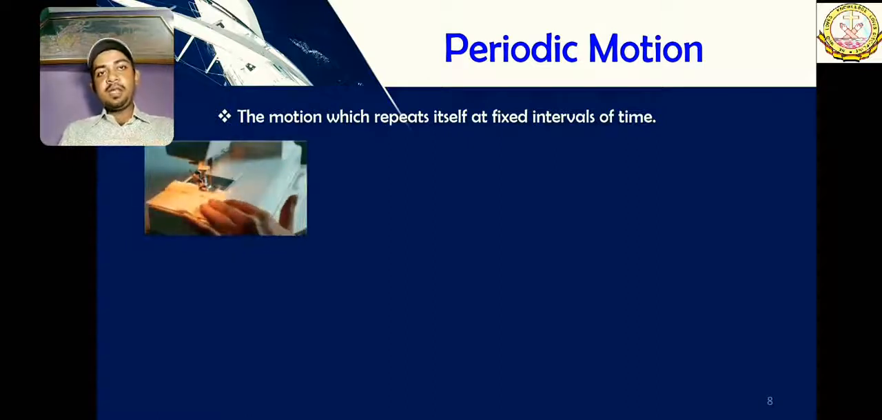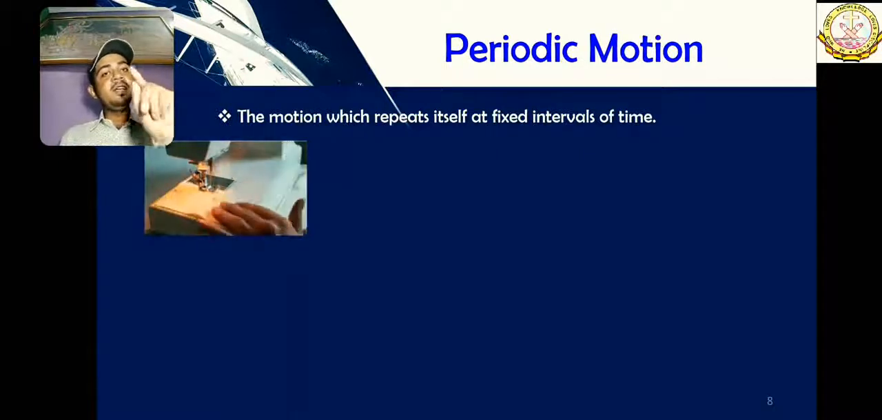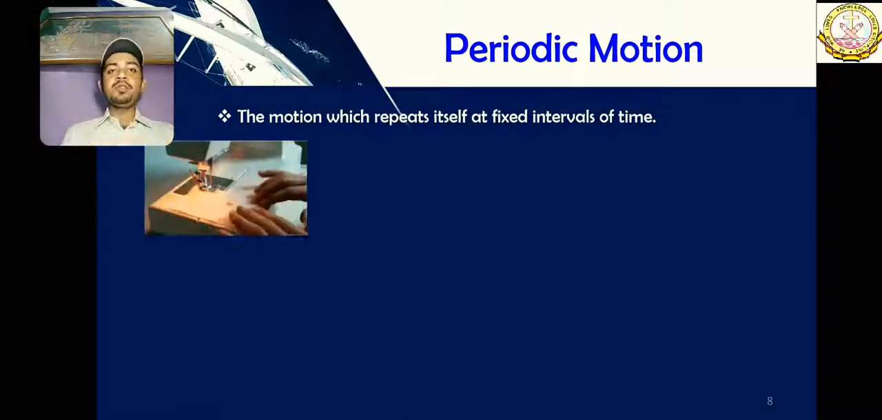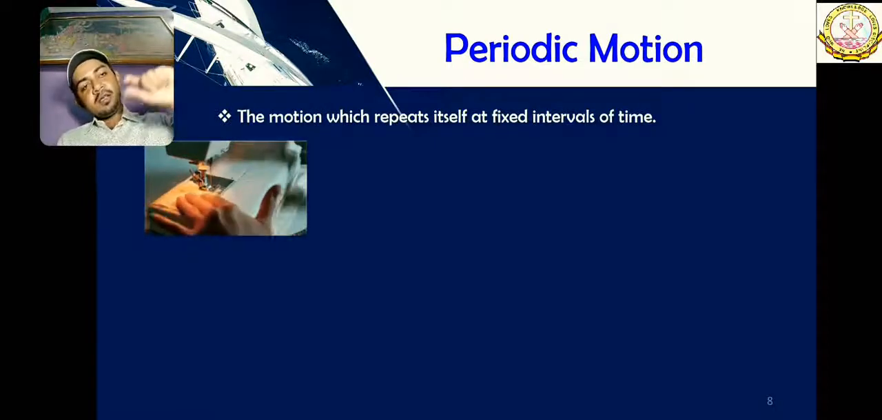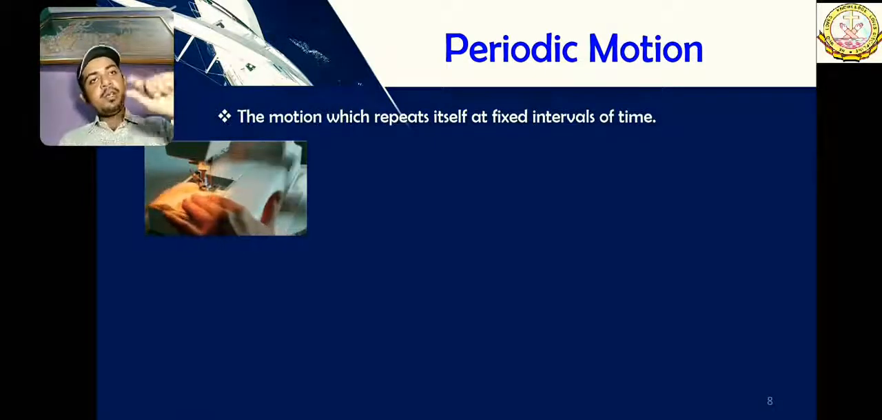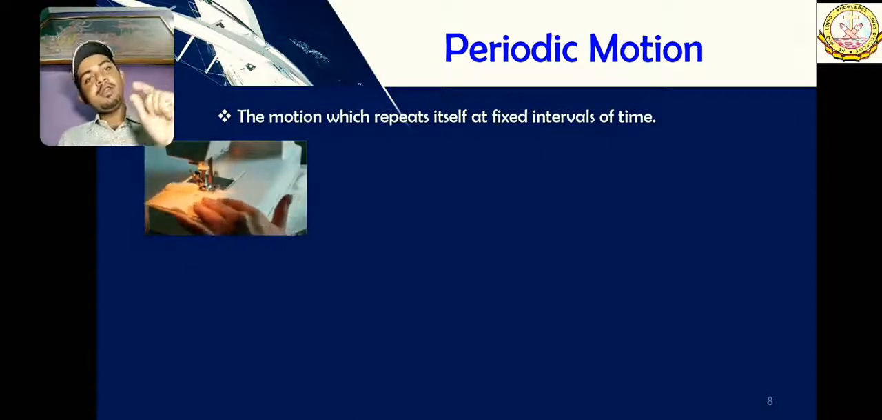Let's see this sewing machine. Don't look at the mask which this person is making, you just see the needle. That needle is showing periodic motion. Actually, in this image, the whole image is showing periodic motion, but this is not the real case. In actuality, whenever we use a sewing machine, the needle shows periodic motion. The motion of the needle repeats itself at a fixed interval of time, and does the same thing again and again and again.